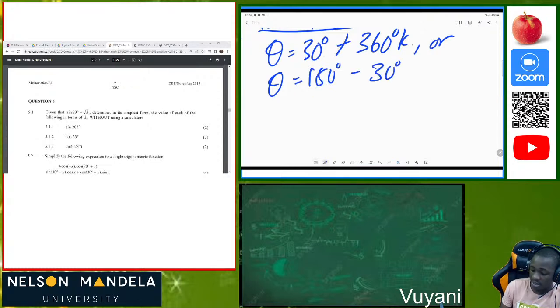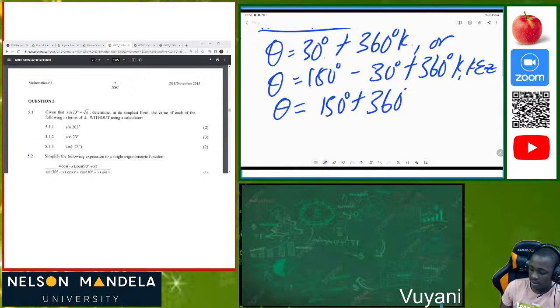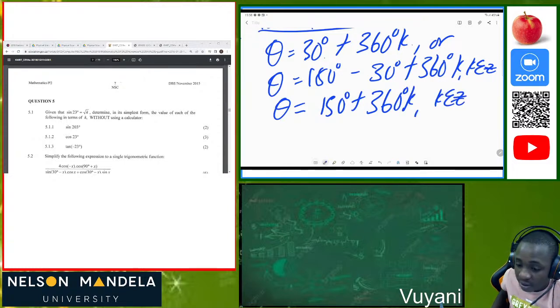In this instance, the calculated angle was 30 degrees, plus 360 degrees of k, where k is an element of integers. So we subtract, and we end up with 150 degrees plus 360 degrees of k, where k is an element of integers. Make sure that every time I write my second general solution, I always insert the fact that k must be an element of the integers. Please don't forget to include that. It's so important that you include that in your questions.